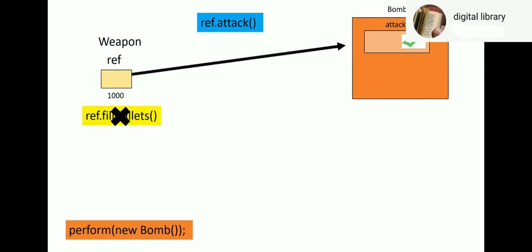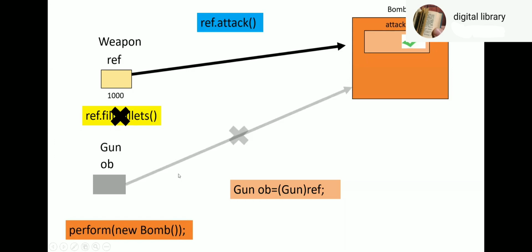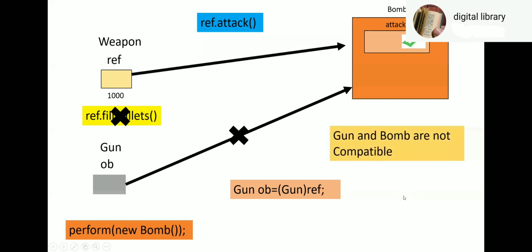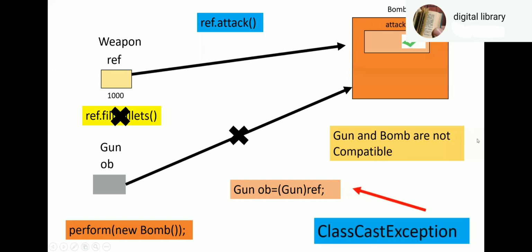Ref dot fill bullets is not possible. Gun OB is equal to gun ref. So OB will refer to that object where ref refers to. But OB is of type gun, and you are trying to refer to that object which is of bomb. Gun and bomb are not compatible. So that gives you a class cast exception.